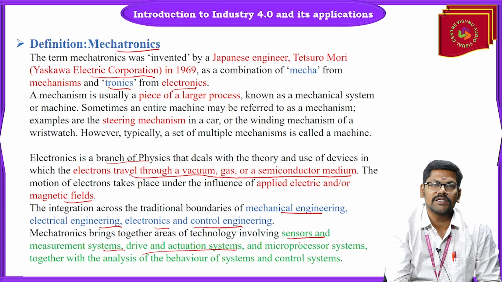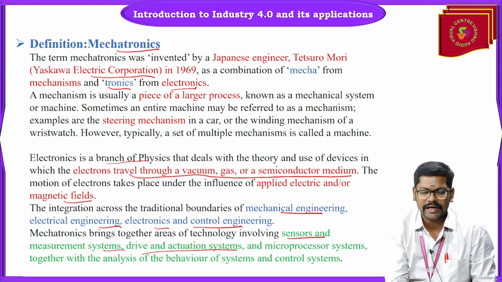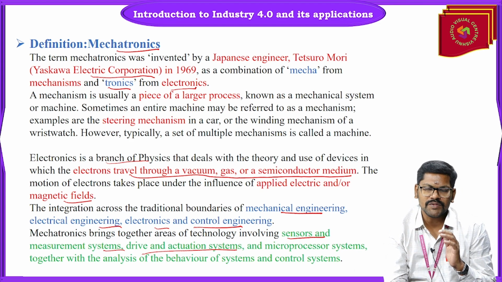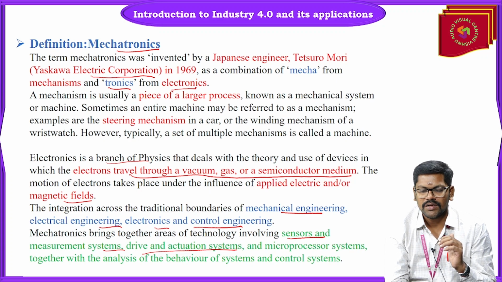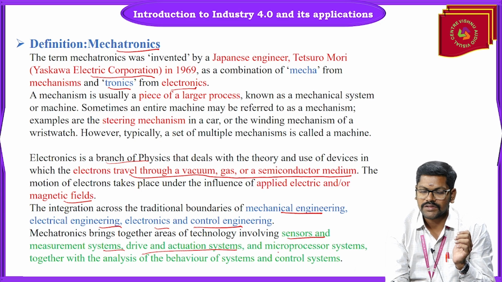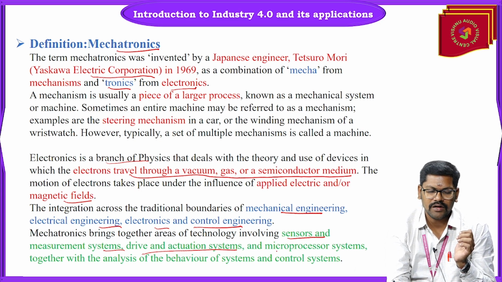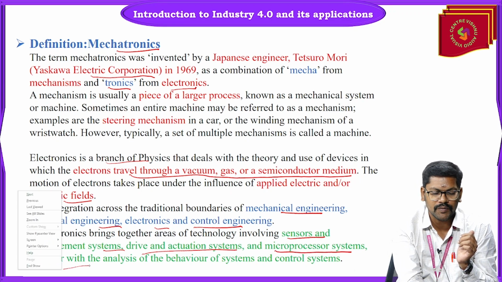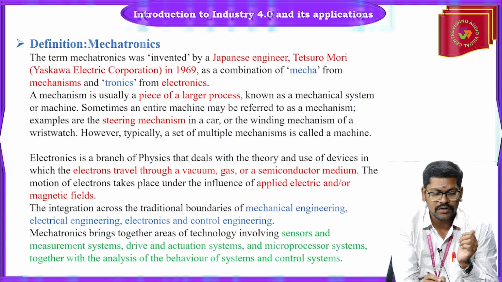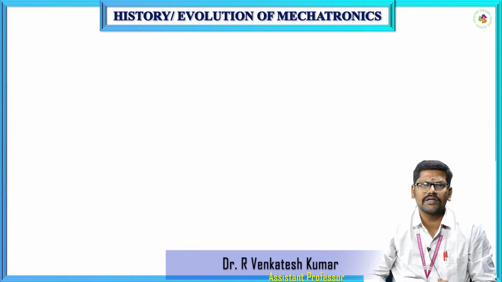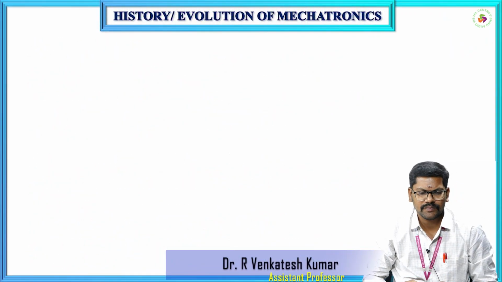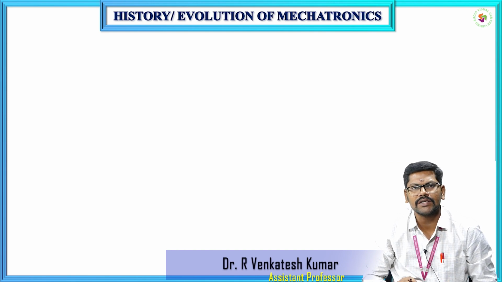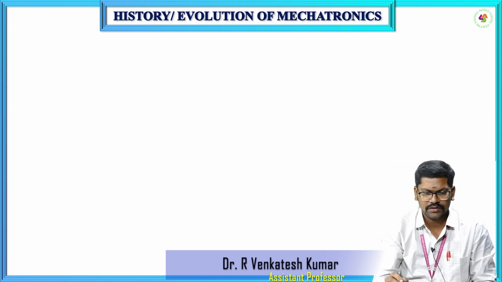These parts come under mechanical components, since they are manufactured with the help of mechanical engineers, as well as microprocessor systems, together with the analysis of the behavior of the systems and control systems. Here knowledge of electronics and communication engineering is required. So it is a combination of all core branches of engineering, specifically mechanical engineering as well as electronics engineering.